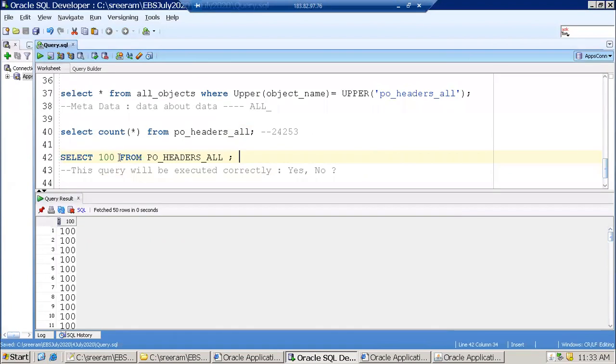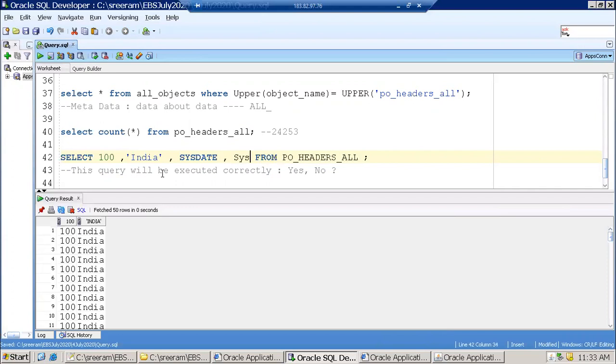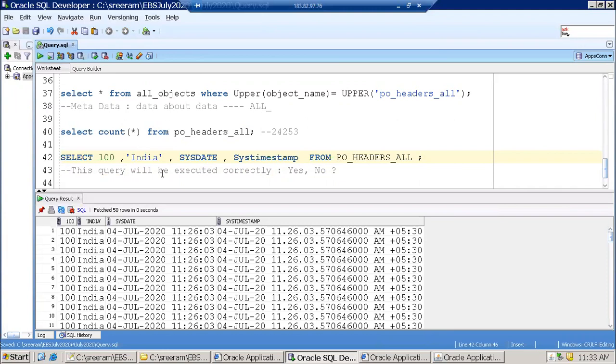I'll just type one more thing. Will this work? Yes, this will also work. How about this? It also will work. So everything will work, right? Now, let us say if I mention ABC, will this work? It is similar to 100, so it will also work.